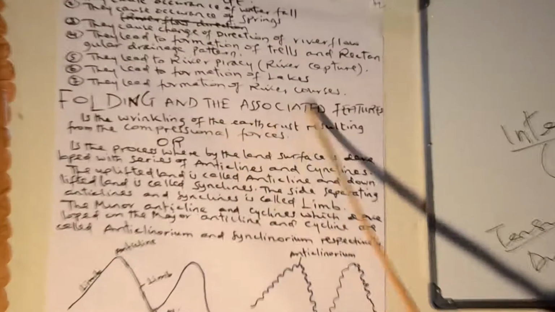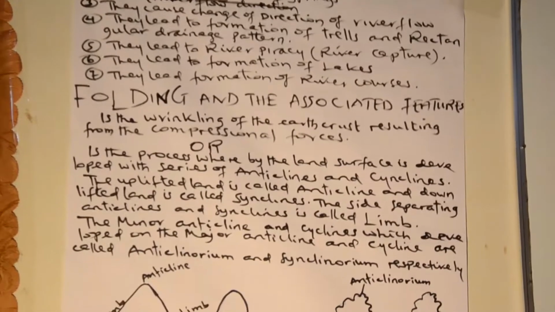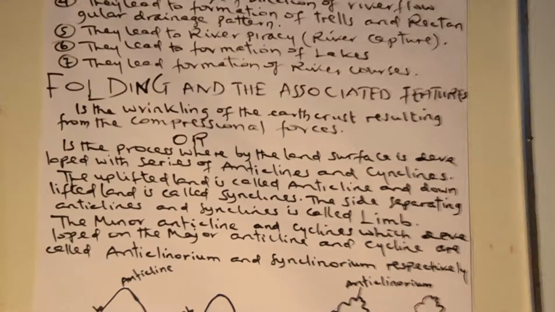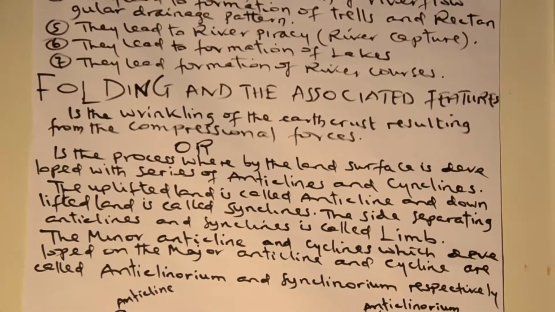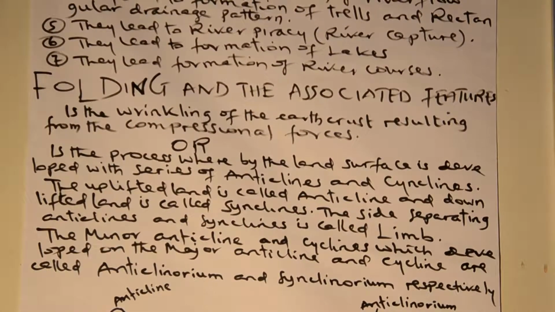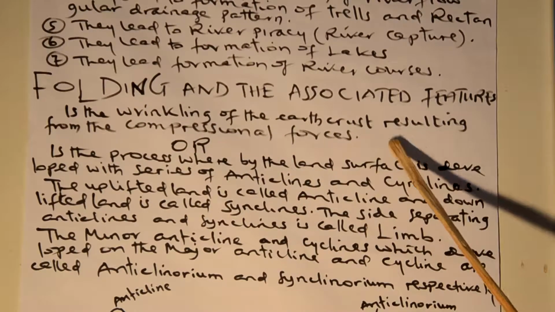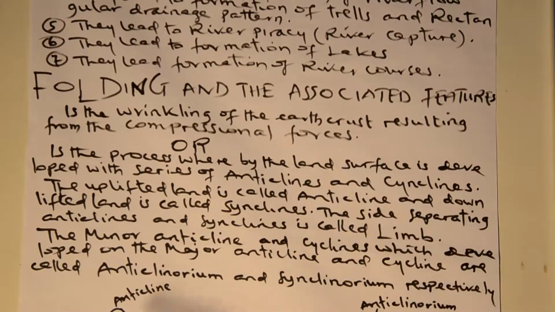Today we have to describe folding and the associated features. Dear students, you have to know the meaning of folding as a part of internal earth movement or diastrophism. This refers to the wrinkling of the earth's crust resulting from compression forces.